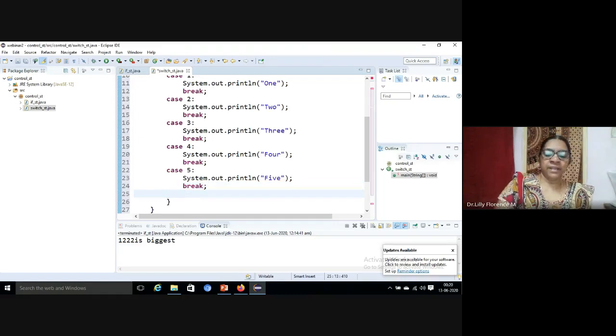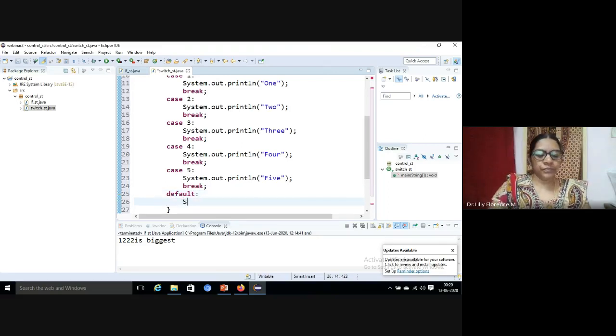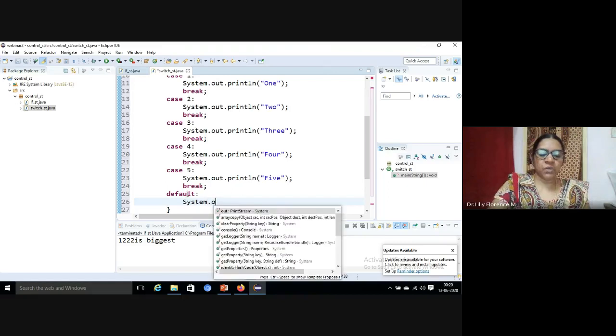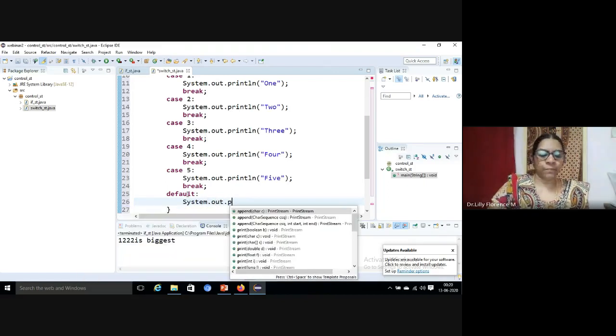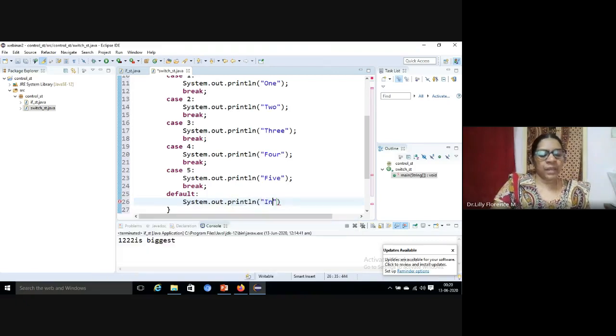So we can define here default, System.out.println, invalid or number greater than 5.